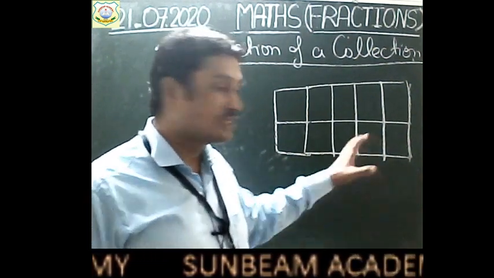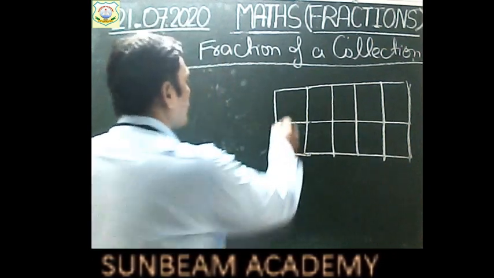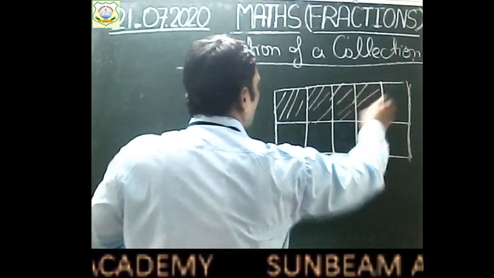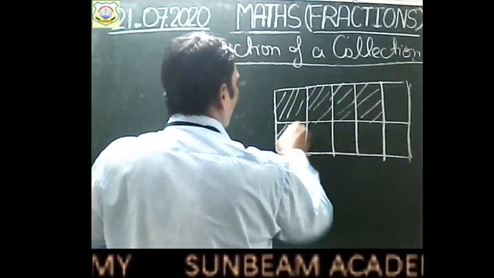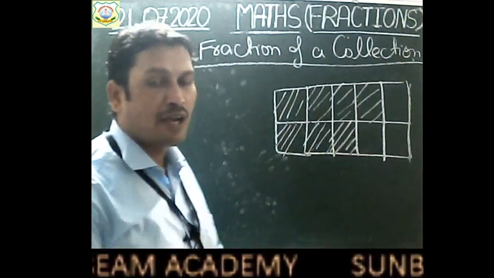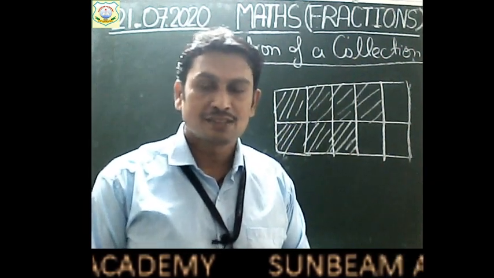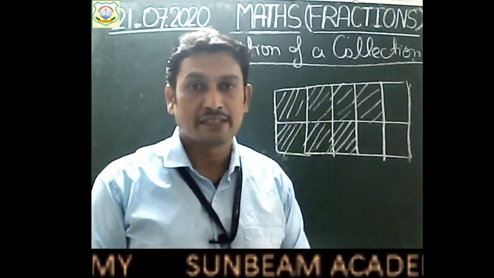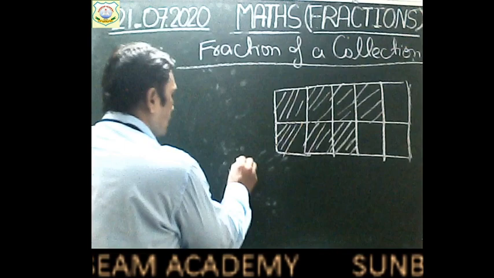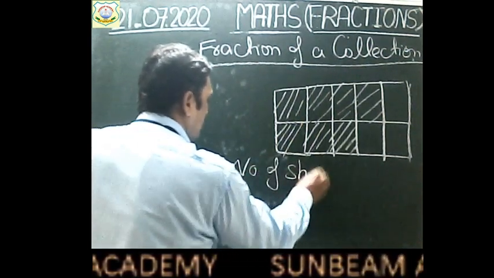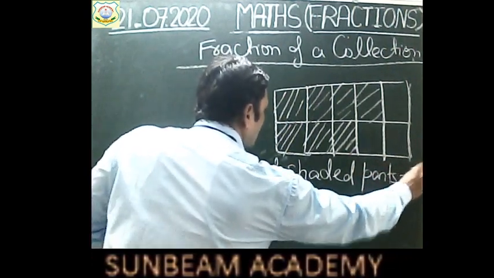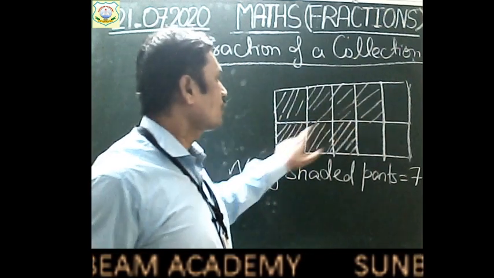And out of these parts, suppose 1 part, 2 parts, 3 parts, 4 parts, and 5, 6, and 7. These 7 parts are shaded. If I ask you which part of the whole is shaded, so what will be your answer, children? So here, number of shaded parts. How many parts are shaded, children? 7. 1, 2, 3, 4, 5, 6, 7.